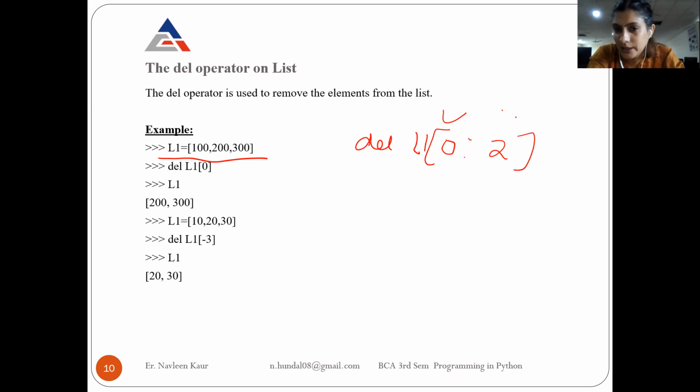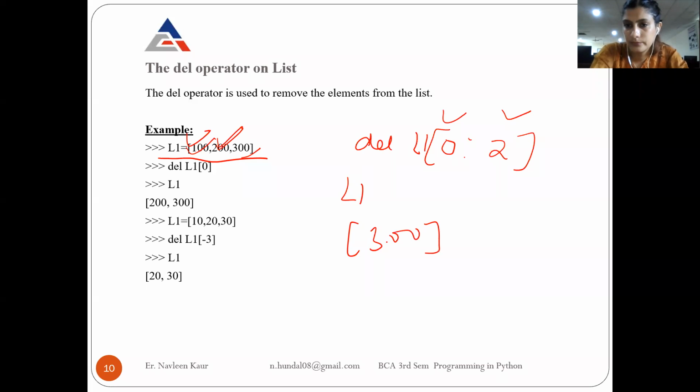From 0 till 1, because 2 is not considered, 100 and 200 will be deleted. When you display the contents of the list, only 300 will come. So you can delete by giving the start and ending index: start from 0 and go till 1 less than 2, that is till 1. So 100 and 200 will be deleted and only 300 will be there.